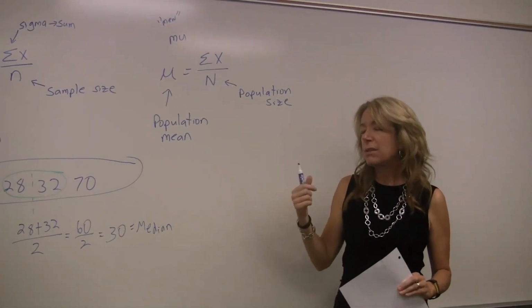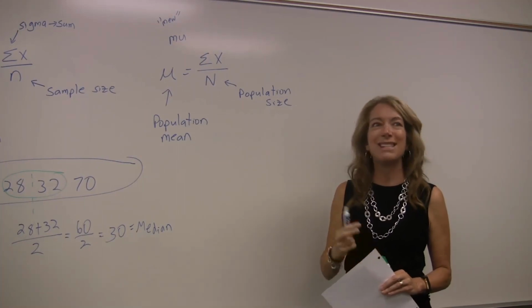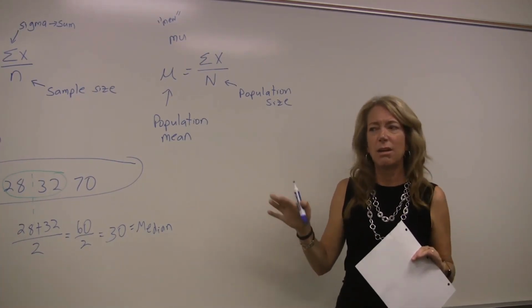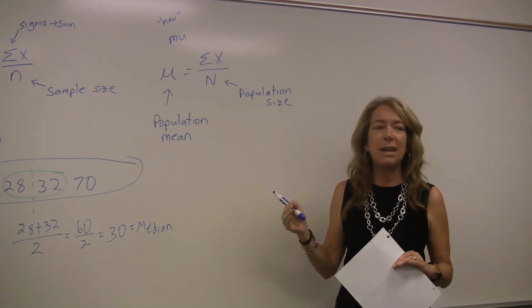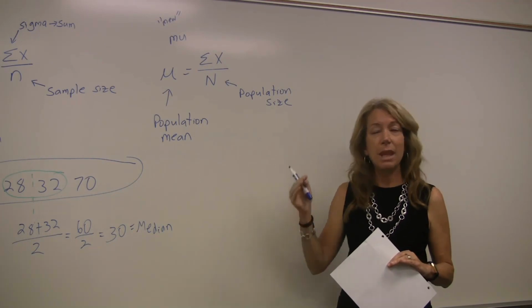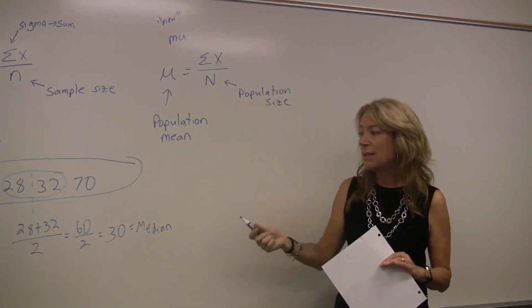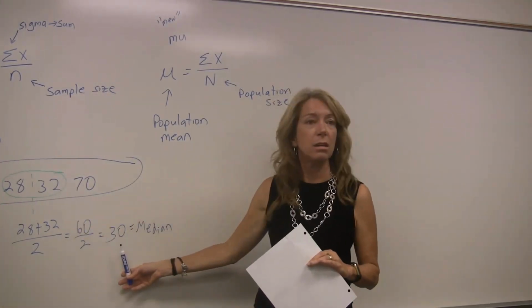Be careful because you're going to get confused, because both of these are measuring what's the center of the data. The word center is really wishy-washy here. Which one's a better descriptor of the data? It's hard to say which one's better. It depends on situation to situation. In this case, the median is 30.